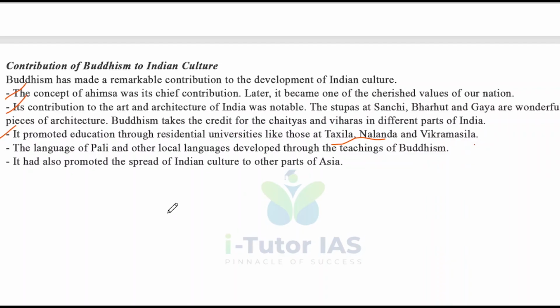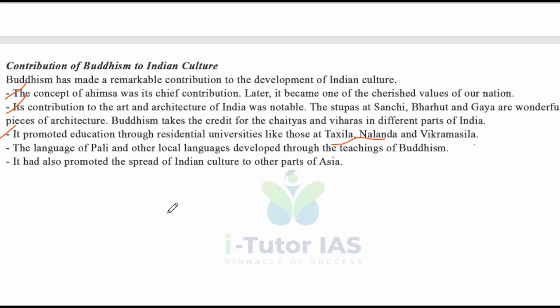So that is all about Jainism and Buddhism. So far we discussed the religious and other causes for the rise of Buddhism and Jainism, the early life of Mahavira and his principle of Triratna, the early life of Gautama Buddha and his important principles like the Four Noble Truths and the Eightfold Path, the patrons of Buddhism, the formation of the Sangha, the spread of Buddhism, the causes for the decline of Buddhism in India, and its contribution to Indian culture. The cultural part and philosophy part we will discuss later. This is just a part of ancient history.